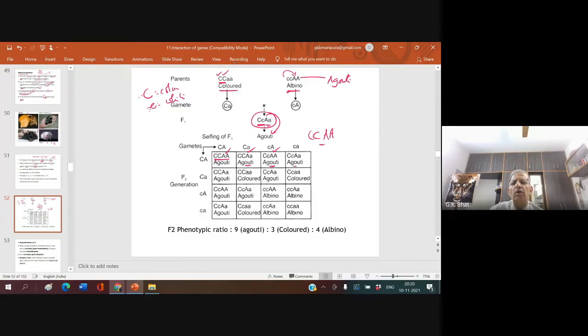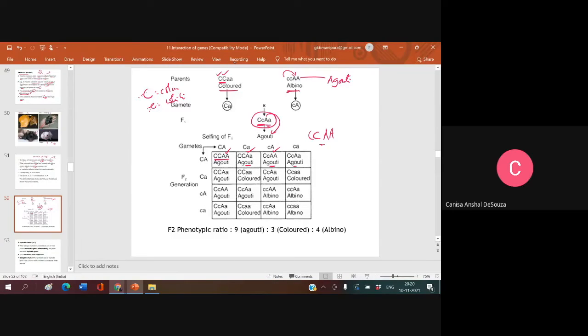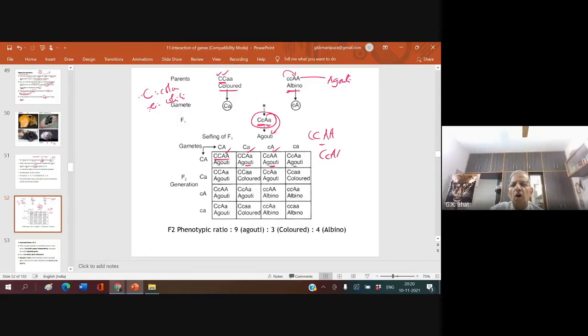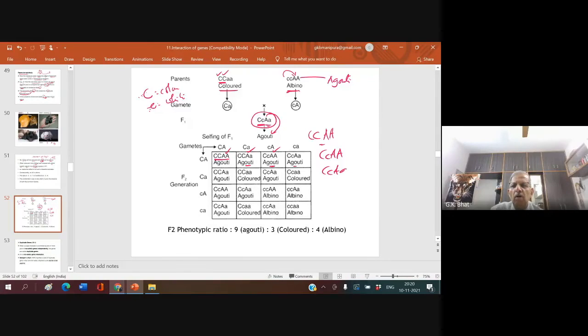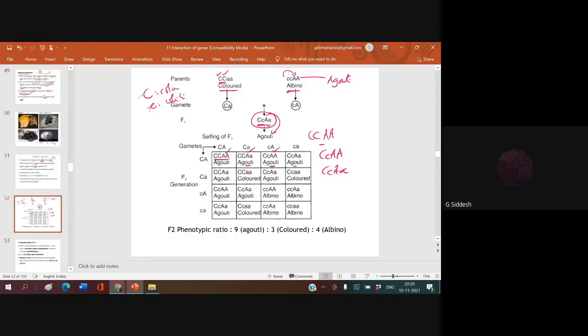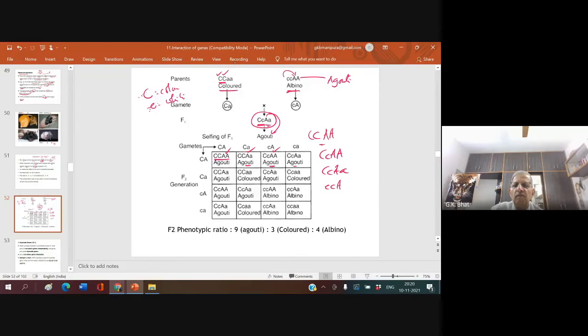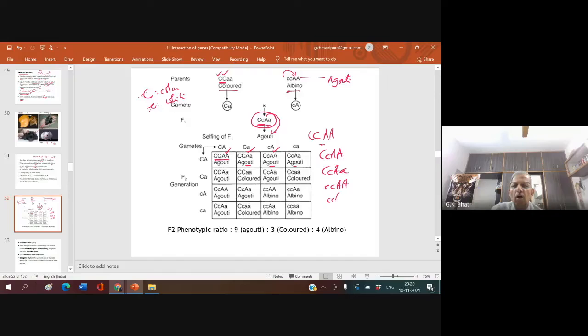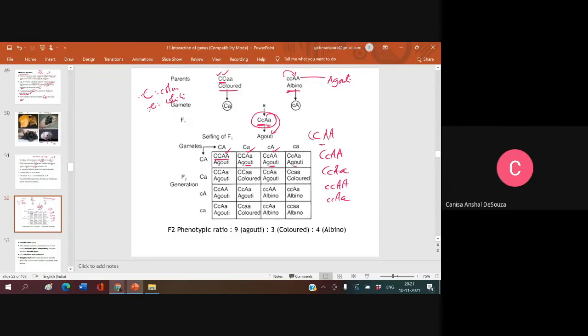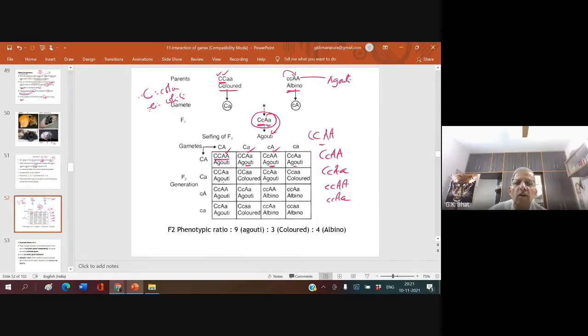CCAa is also agouti. This is also agouti. This is also albino, albino. So this is agouti.